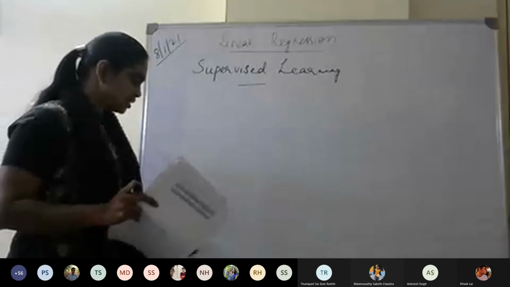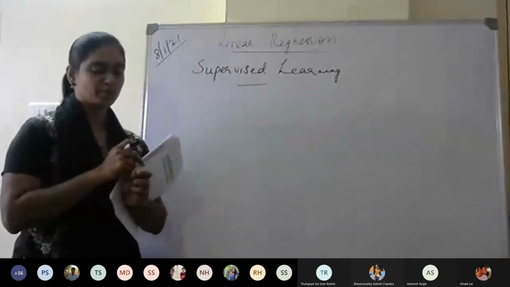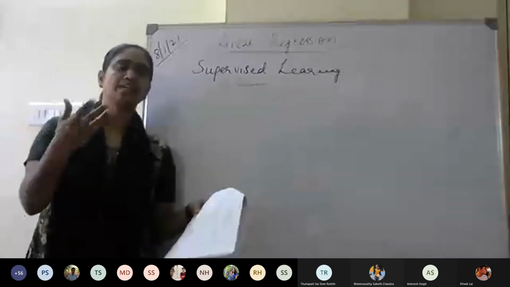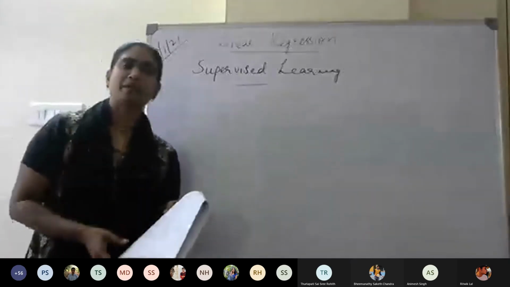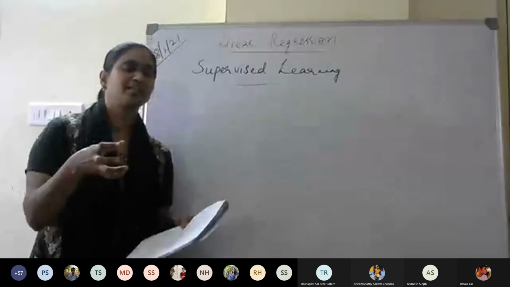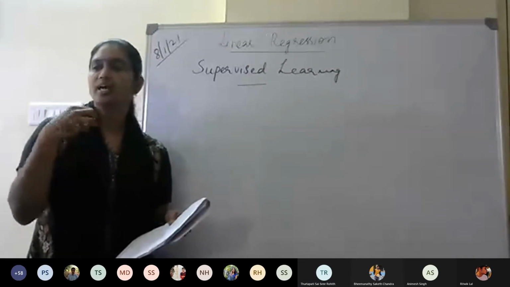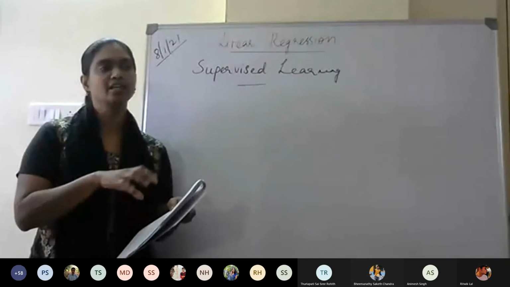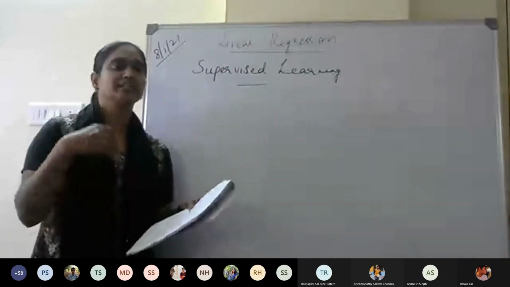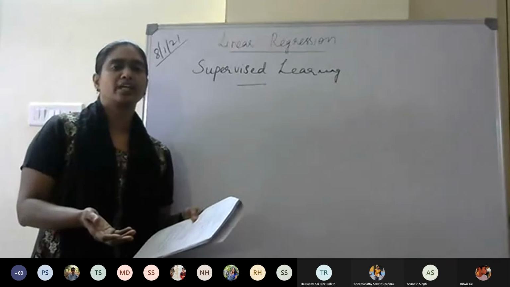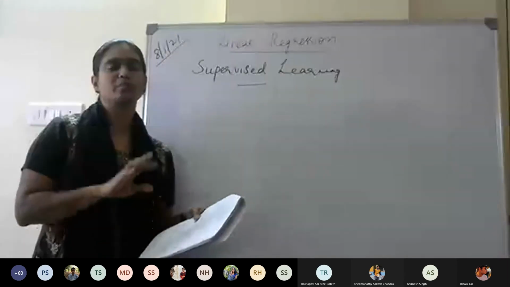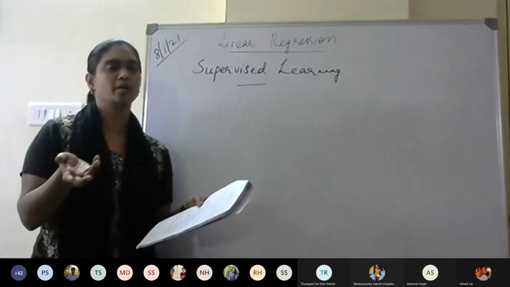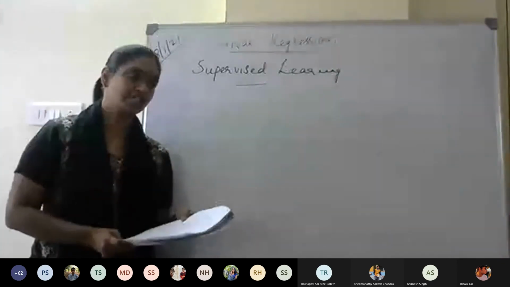So this linear regression, logistic regression comes under supervised learning. That means initially we give the input data and also the expected outcome data as an entire data set, and based on the existing information only we are trying to develop a model, and then once your model is ready, then any input data if you give, it should predict the outcome or it should classify the categorical variable according to whether it is linear or logistic regression.